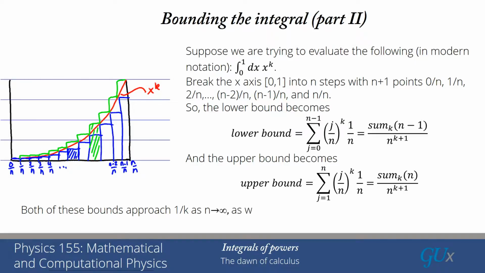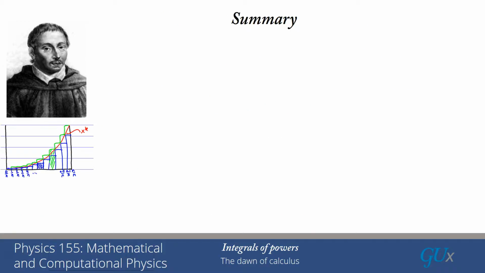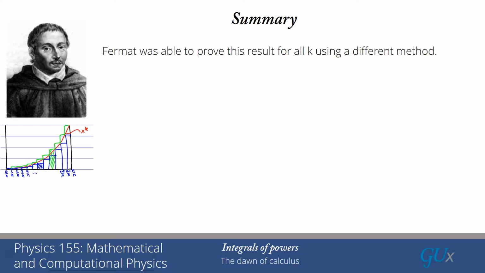Now both of these bounds will approach 1 over k as n goes to infinity, as we can immediately see by checking the results that we got for k equals 1 and k equals 2, and I strongly encourage that you go back, look at those explicit values for k equals 1 and k equals 2, and verify that you indeed get this 1 over k result. All right, so let's summarize what was done here. Fermat was able to prove this result for all k using a different method. You're going to explore that on the homework.